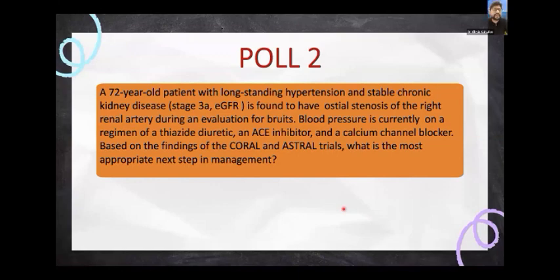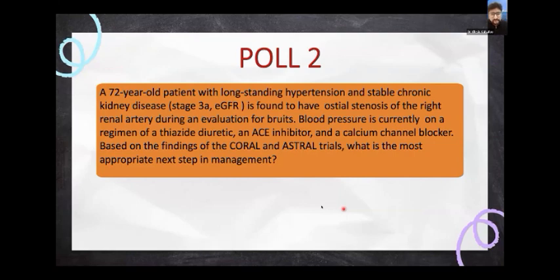There are other studies at that point, like DRASTIC and STAR, which also mentioned that. The other options, surgical revascularization, which they mentioned in option 3, only comes into play when there is complex anatomy, or a failed endovascular stenting procedure, or a concomitant aortic surgery, or a kinking which cannot be negotiated. The last option they mentioned was ACE inhibitors, but ACE inhibitors are not contraindicated in a unilateral RAS. They can be given and should be considered, and only in bilateral RAS, if there's more than 30% rise, are they contraindicated.